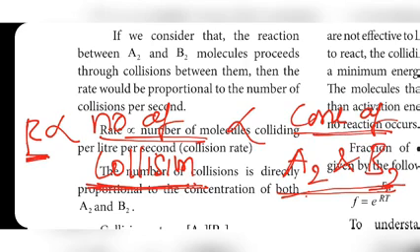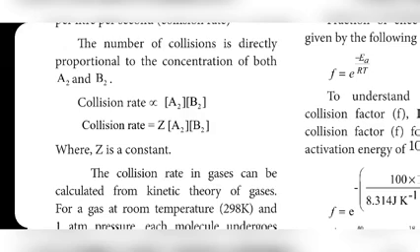If the concentration of A2 and B2 decreases, fewer A2 and B2 are available. So, fewer A2 and B2 moving from one place to another means fewer collisions are possible. Fewer collisions mean the rate is also less. So, rate is directly proportional to number of collisions, and number of collisions is directly proportional to concentration of A2 and B2.